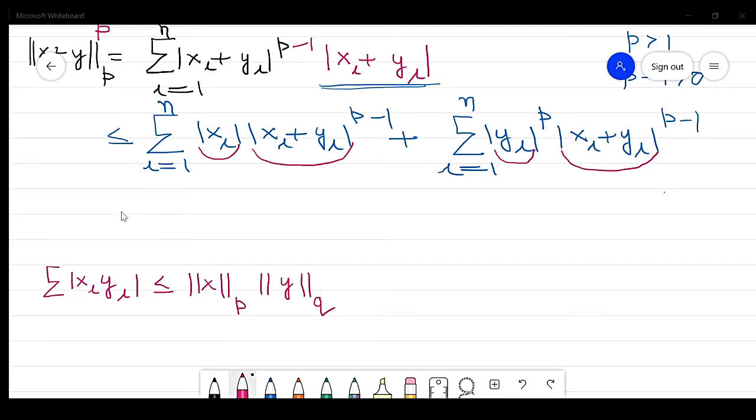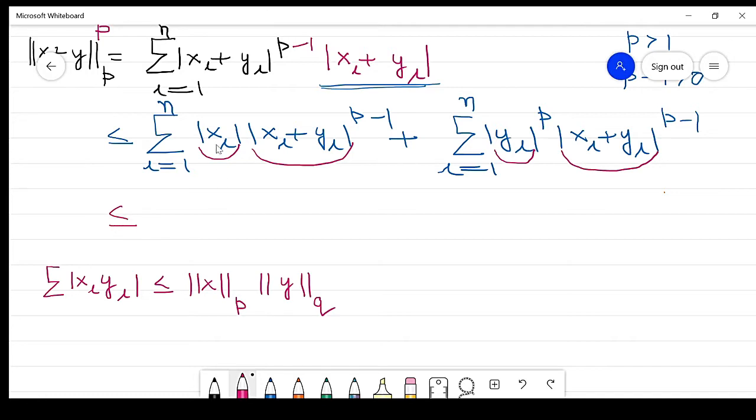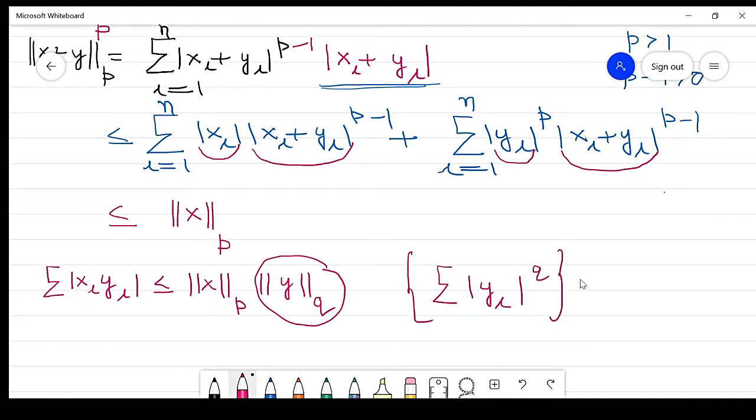So this value is less than or equal to, so there is no difference in the first term. So this is the norm of x over p. Clear? Now this term, basically what is this term? Remember, this term is yi raised to power q and then raised to power 1 by q. Clear? So our purpose is to first take the power q of this term and then take the power 1 by q.